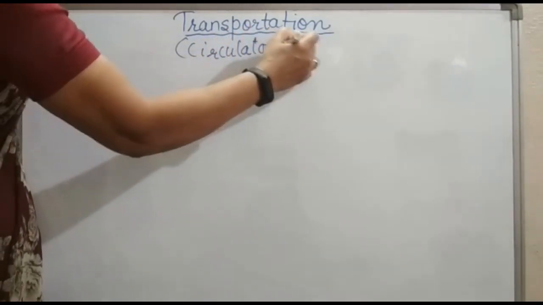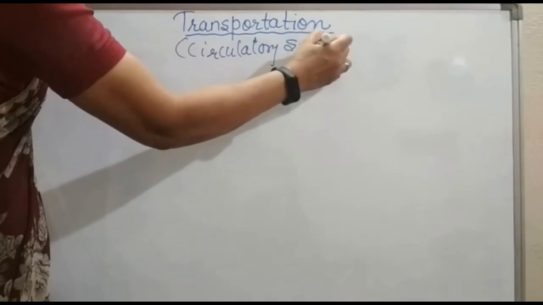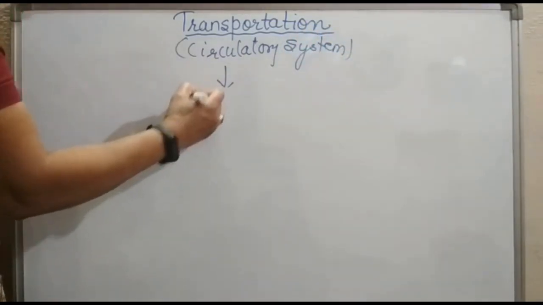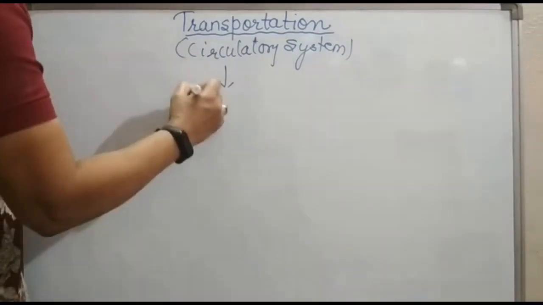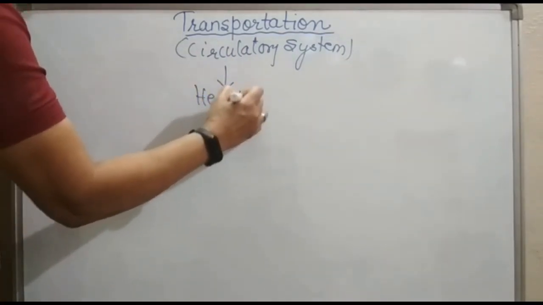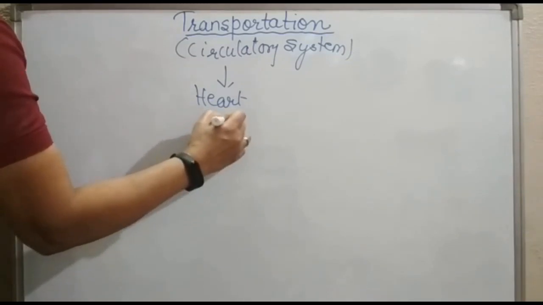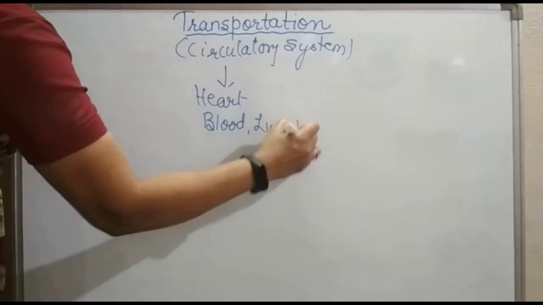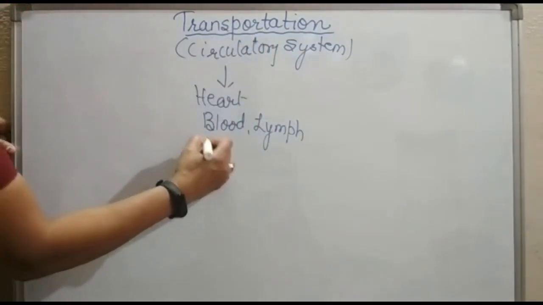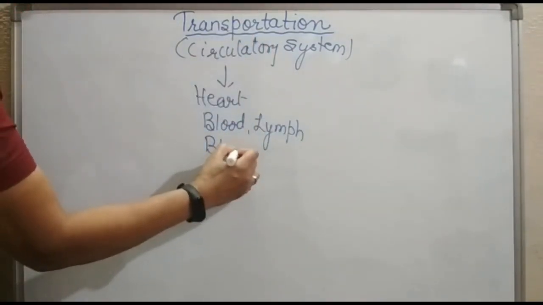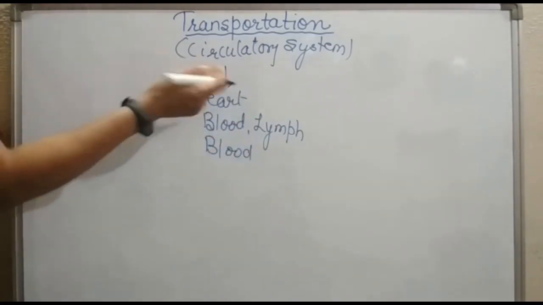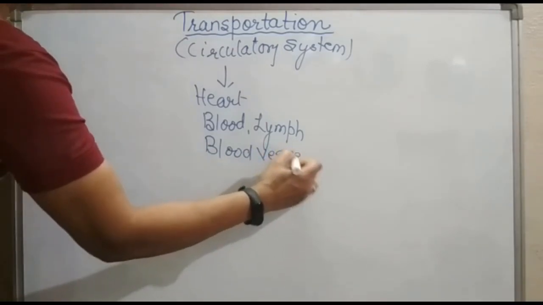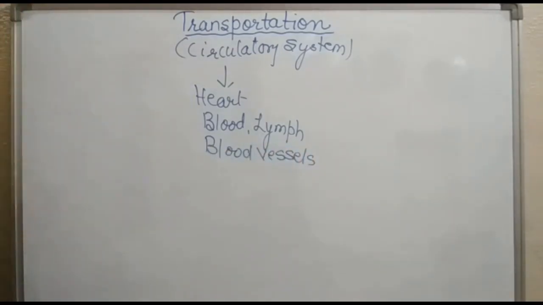Okay, the circulatory system. The human circulatory system basically comprises three things. One is the heart, the second one is blood, along with which we can take lymph also, and the third one is blood vessels. So these are the three parts or components of the circulatory system. Now we will discuss each of them in brief.